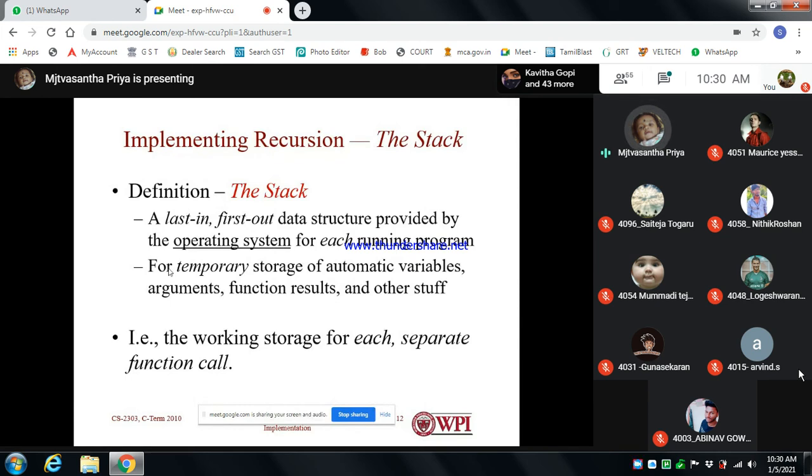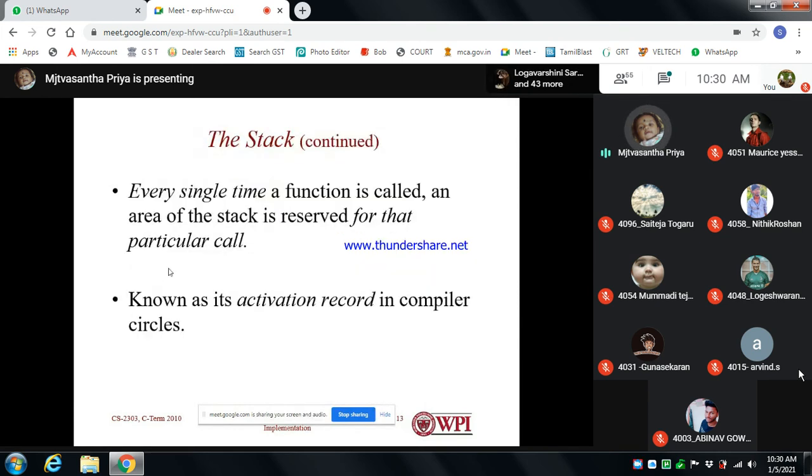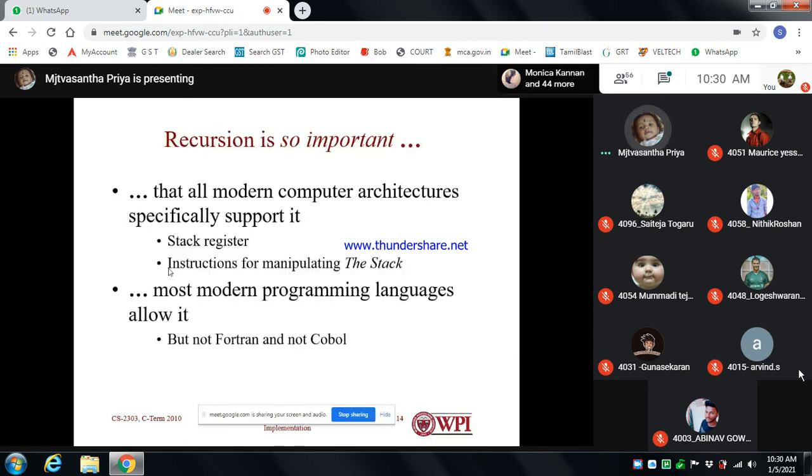That is the working storage for each separate function call. Every time a function is called, an area of the stack is reserved for that particular call. It is an activation record, which holds addresses for each and every variable.